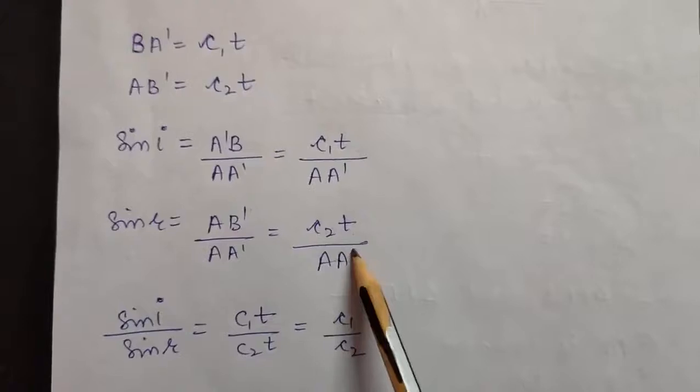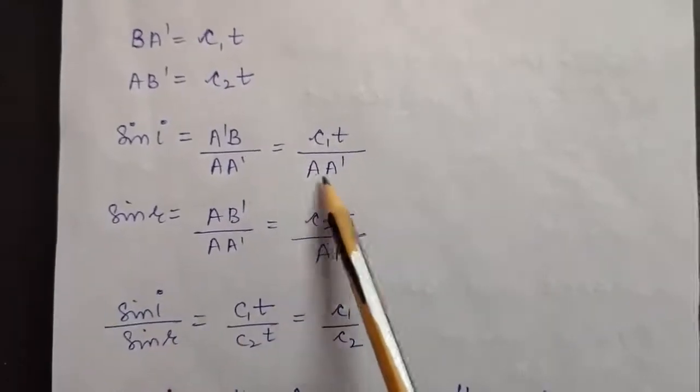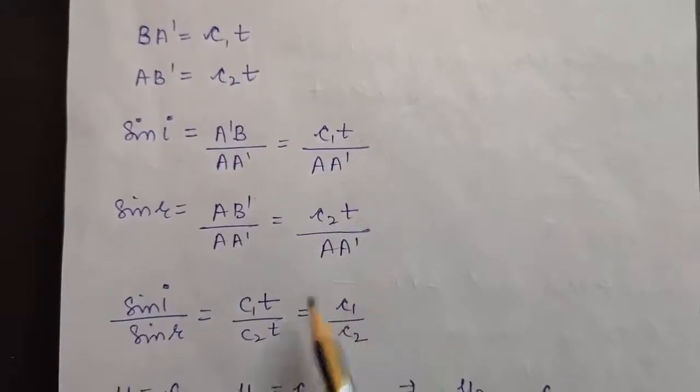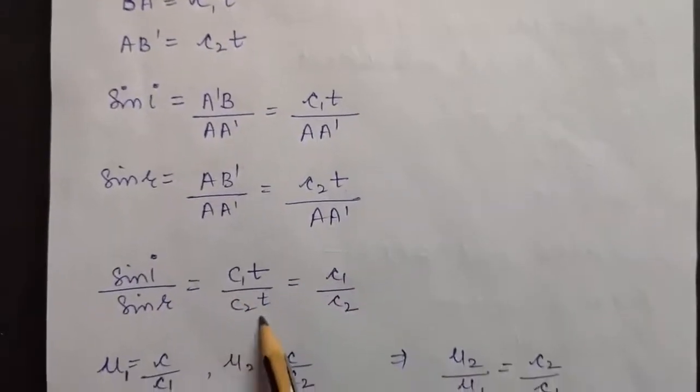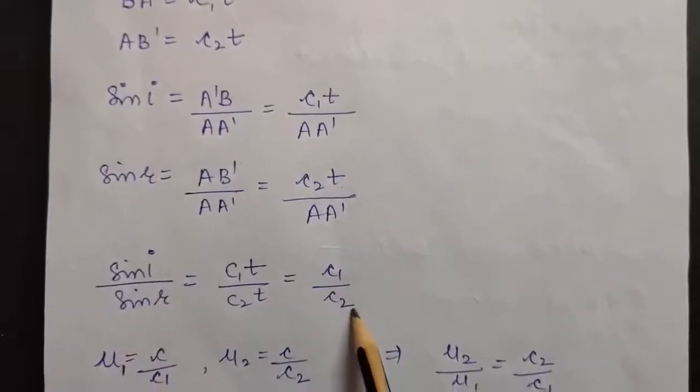Now divide these two equations, that is sine i by sine r. When you divide them, this AA dash will get cancelled out. So you will be left with C1t upon C2t, or you can say sine i by sine r will come to be C1 upon C2.